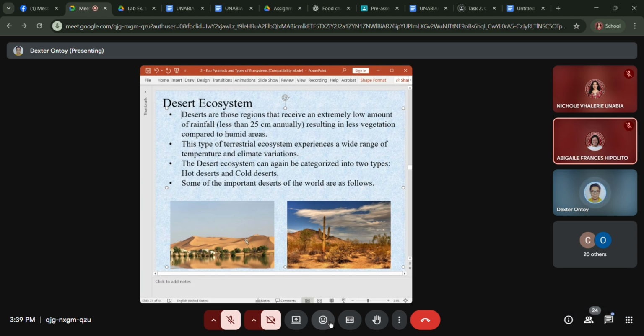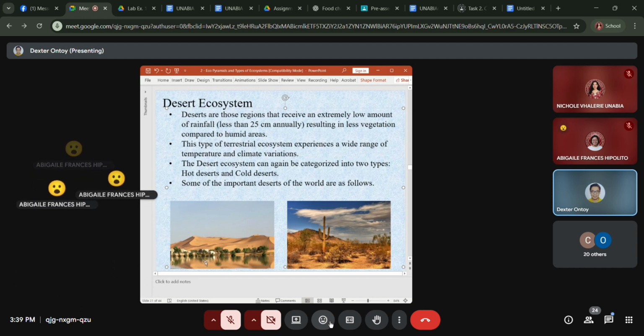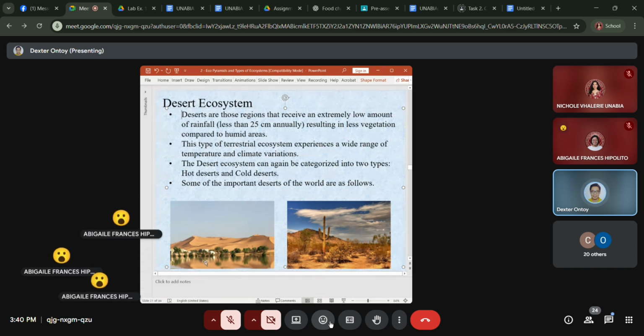So this one is the Sahara Desert, but if you notice, there is water because, very rarely though, it also rains, and even snows. Even in the Sahara, sometimes, very rarely, it rains. In the news two years ago, there was a flooding in the Middle East because it rained so hard, and I think that might actually change the area.